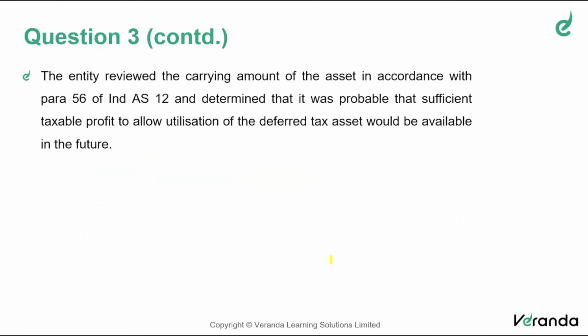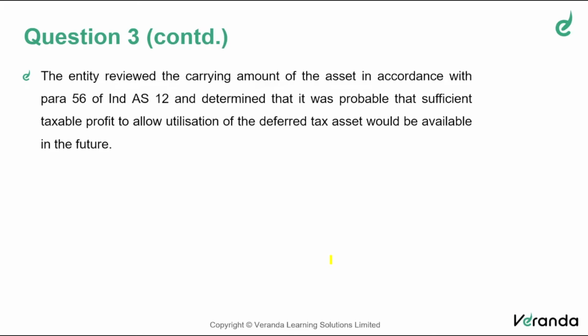The entity reviewed the carrying amount of the asset in accordance with paragraph 56 of Ind AS 12, to determine whether it is probable that sufficient taxable profit allowing utilization of the deferred tax asset will be available in the future. See, whenever you recognize a deferred tax asset, there should be a virtual certainty that in future sufficient profits would be available to adjust it. Then only a deferred tax asset should be recognized, based on the principle of prudence. See, recognizing a deferred tax liability you can do, no problem. If there's an iota of doubt, recognize deferred tax liability.